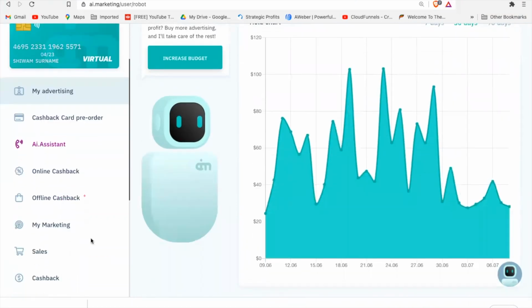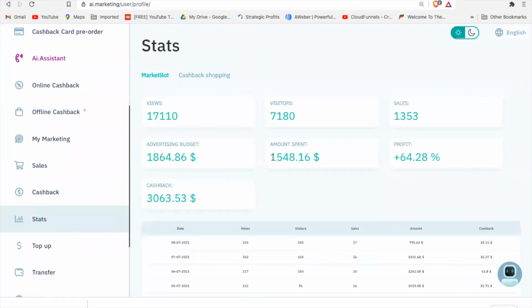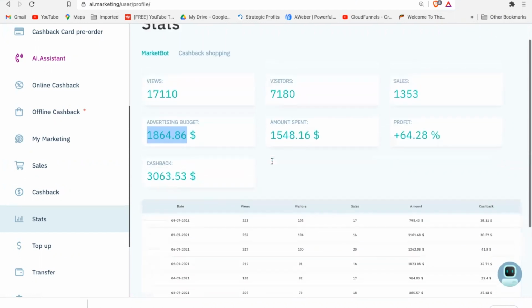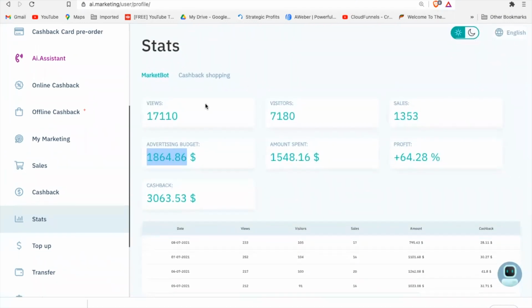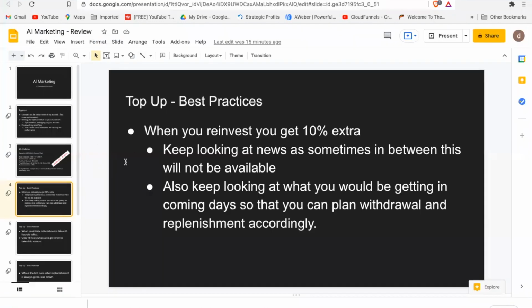Now look at the stats part, what I was mentioning. I have received this much amount. I have spent this much amount and I have received this much cashback. And still I have some amount left, 300 plus, which is what I was mentioning there, right? Now I'm going to talk about the best practices, which I was mentioning.